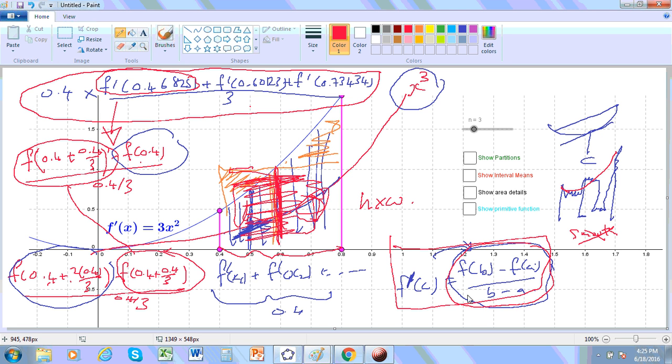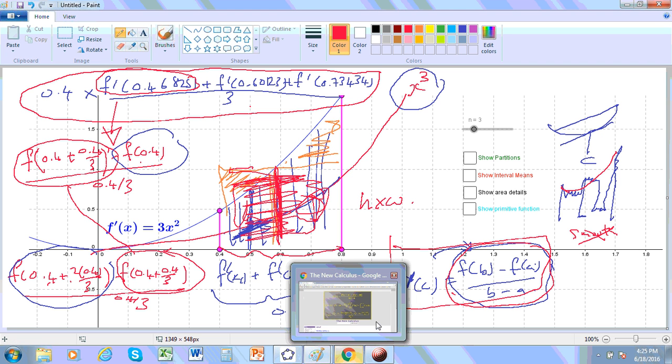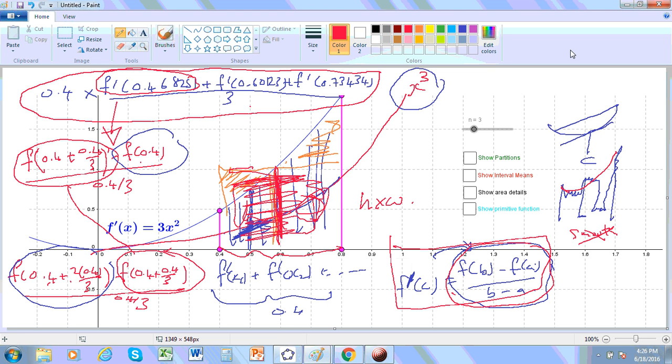Now, from this theorem, we arrive in one step at the fundamental theorem of calculus, and you'll be able to see that in all the other videos on my YouTube. There's one called what is a real mean value theorem, and I'd advise you to look at that one. And there are several others. So the main one is, what does the mean value theorem really say? And it's about 17 minutes long, and it explains everything, but not in as much detail as I've done in this particular presentation.